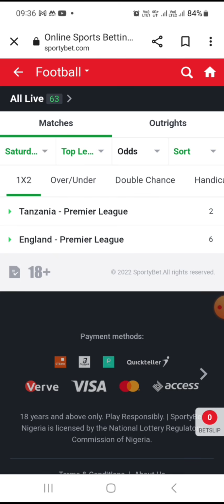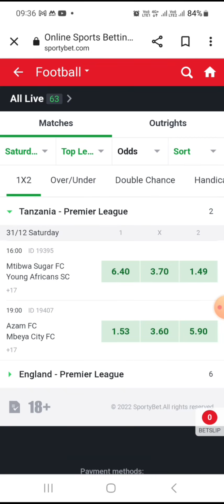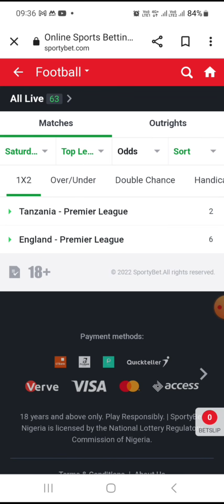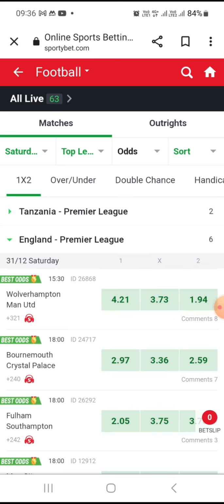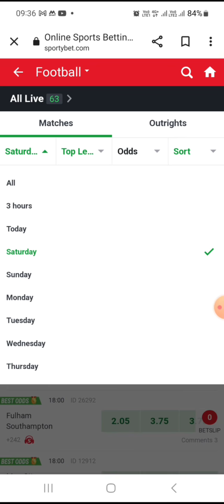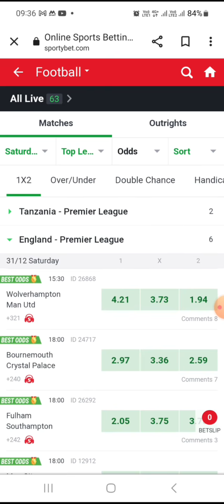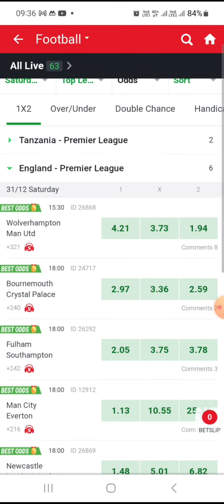Then you come here, see what I did, because I've already chosen this one before. Come here, I chose England. You tap on it. This is 31st. Today is 30th, 31st. Okay? This is 31st, Saturday. Okay?